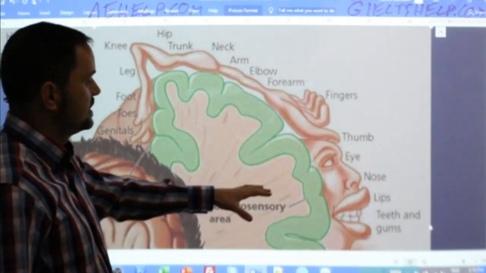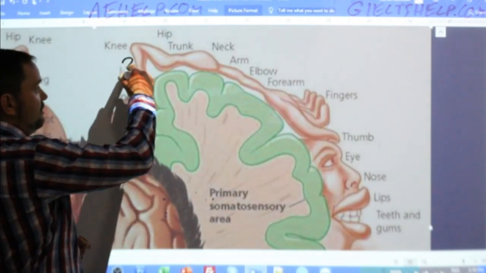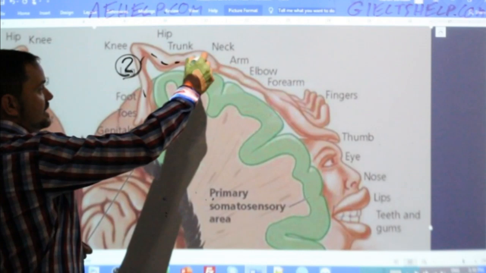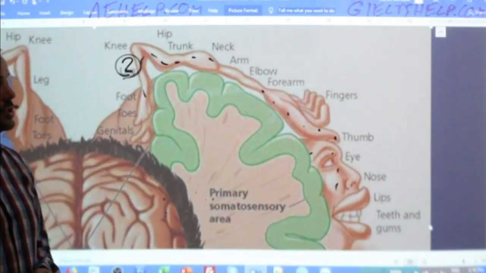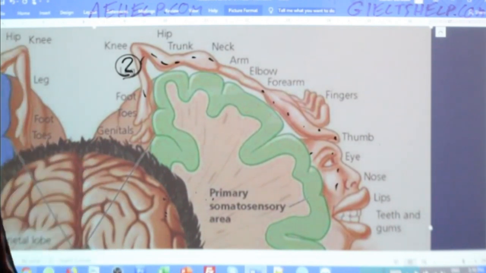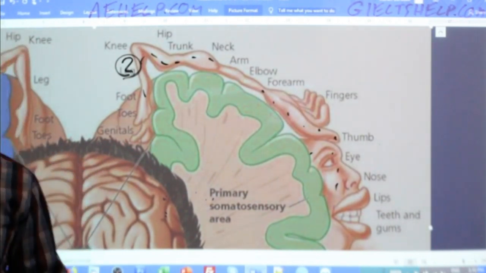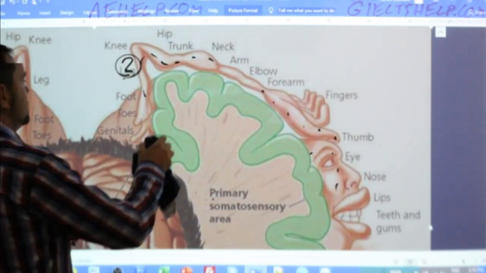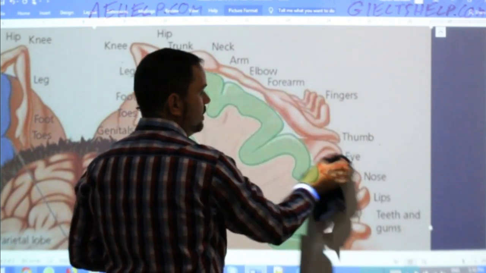I'll let you write this sentence, okay? So this will be our point number 2. It's another one of the main features, the different sizes of body parts represented by different sizes on the surface of the human brain. Give me one good sentence which clearly describes this main feature.